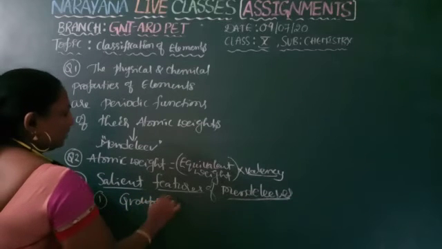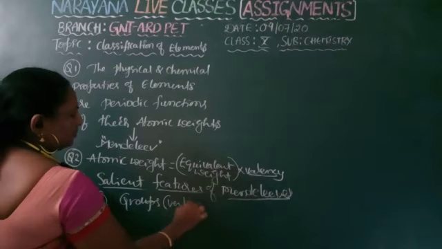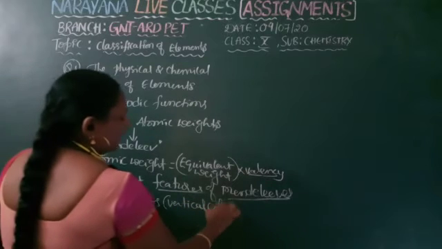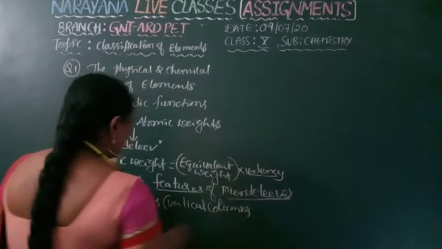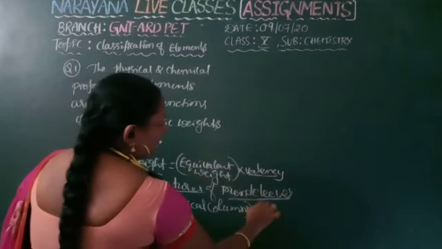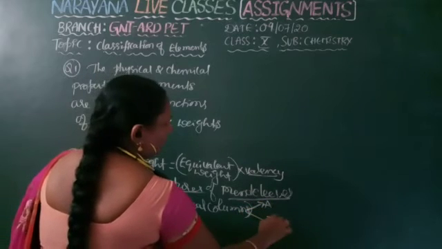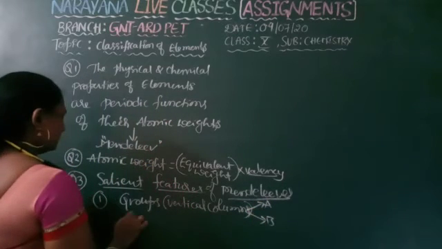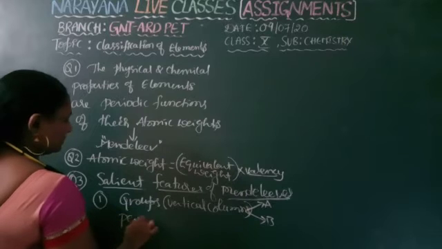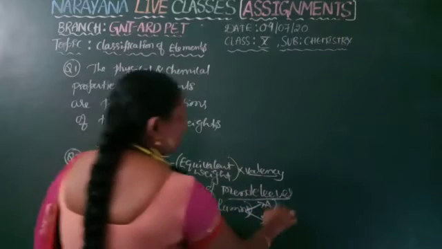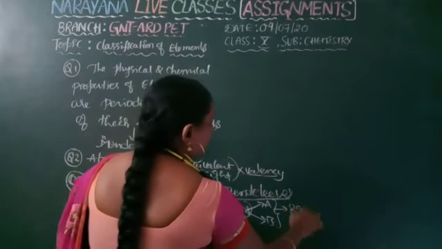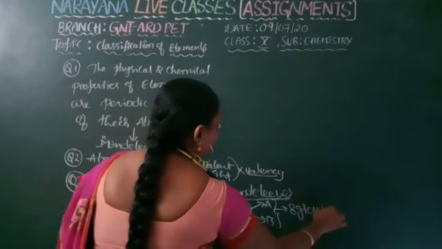Vertical columns are called groups, which are subdivided into A group and B group. Around 8 groups are there in Mendeleev's periodic table.